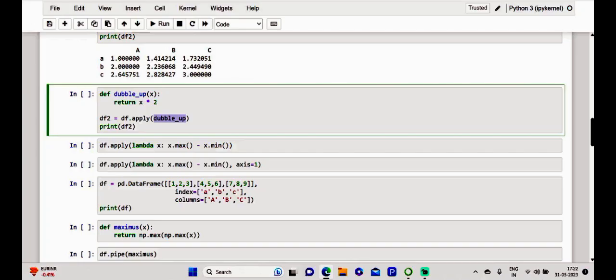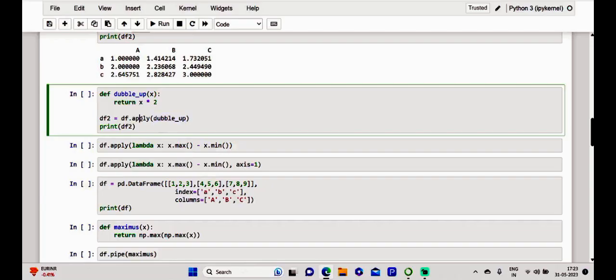So kindly see here what it is. Of course, this is a double-up function. I make this x the input, and whatever input it gets is going to be doubled, multiplied by 2, that is twice the number. So that exact function we are going to call as a parameter in this apply function.